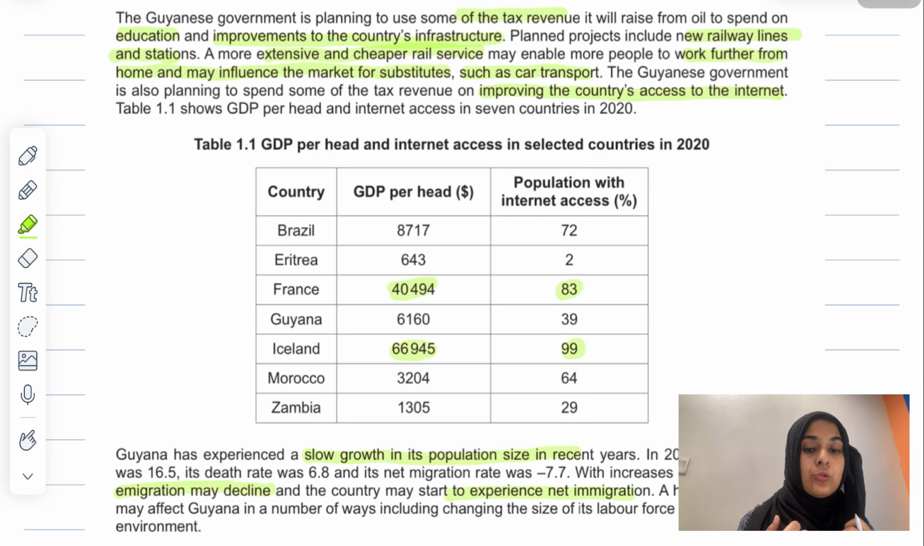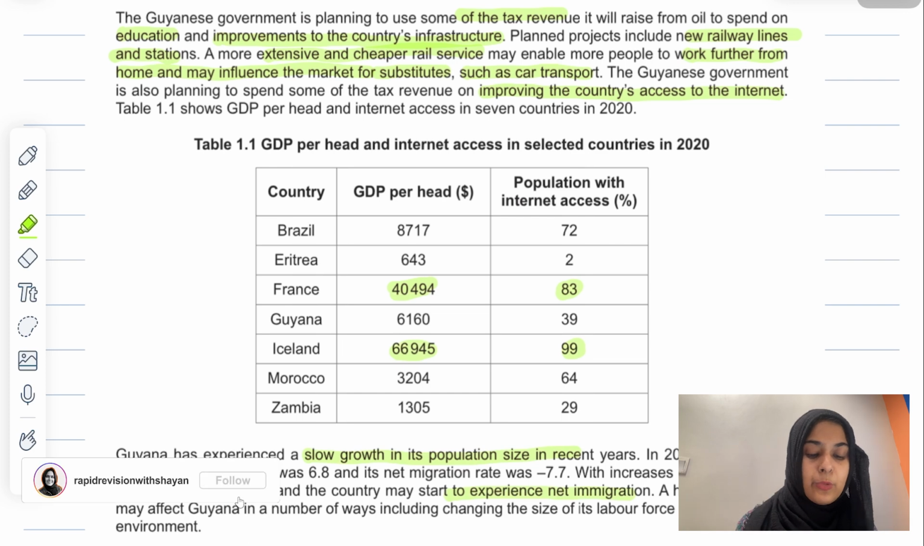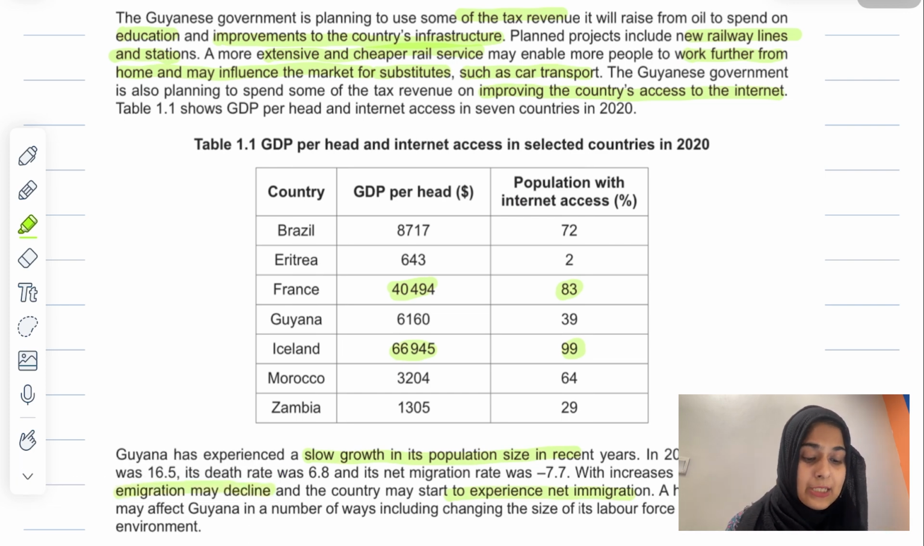It's easy to contact people, and it's easy to learn new skills on the internet. Then they're saying table 1.1 shows GDP per head and internet access in 7 countries in 2020. If you look at the GDP per head and population with internet access percentage, you will basically see this trend that the higher the GDP per head, the higher the population with internet access. So this is the general relationship that has been